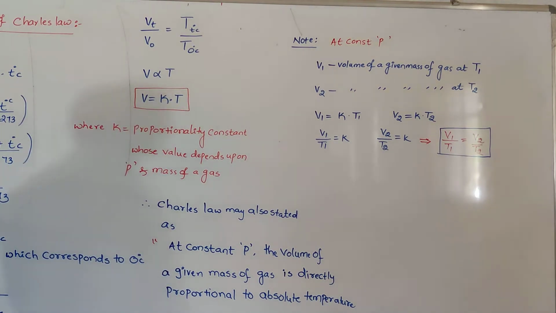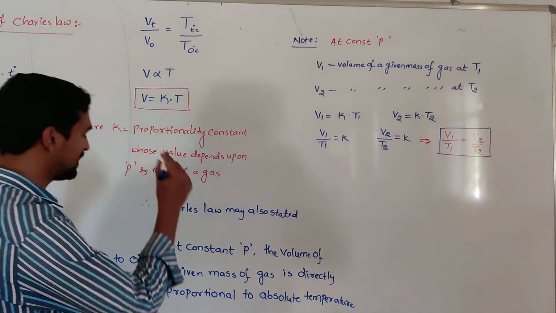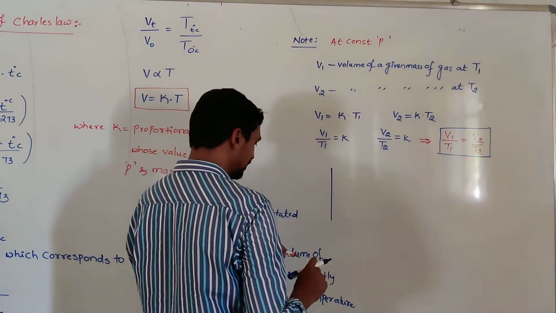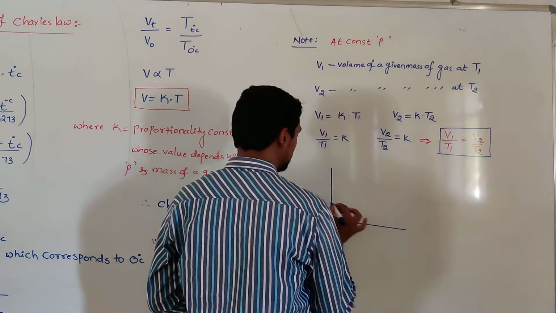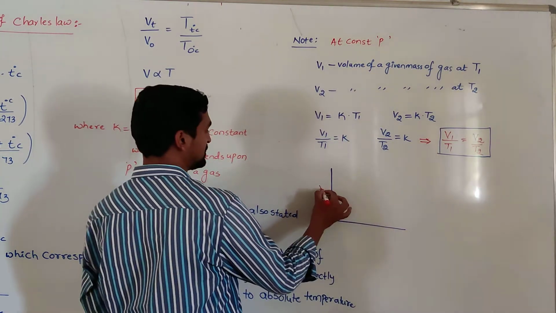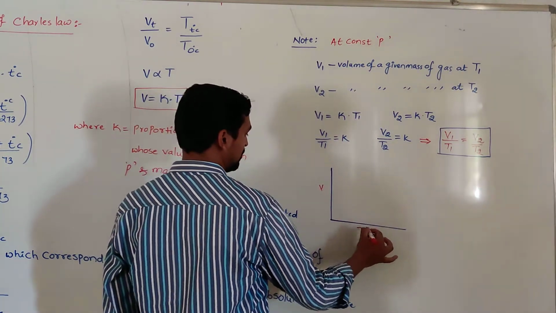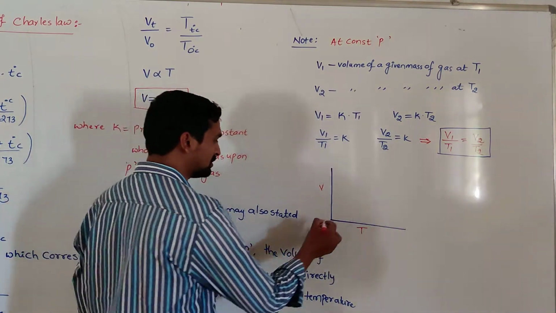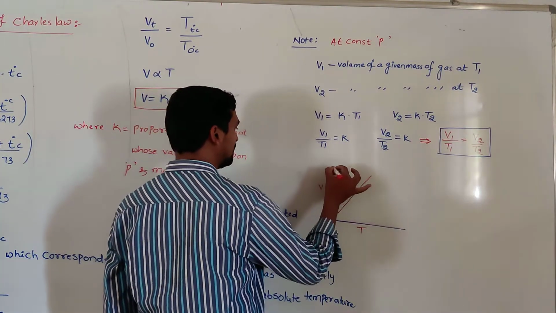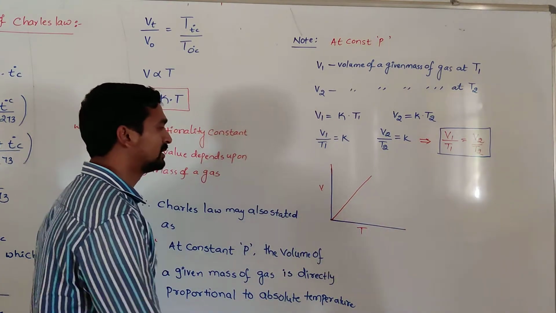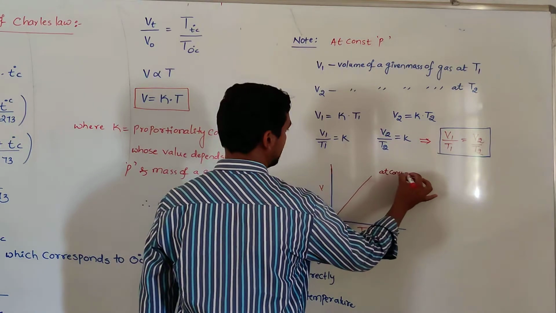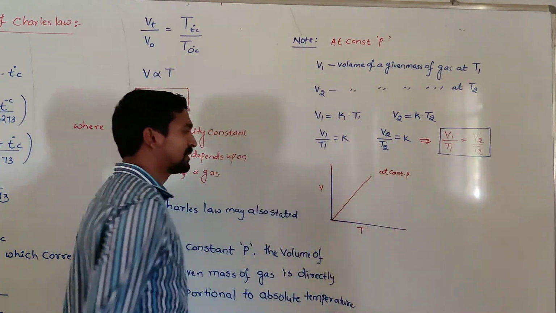And what are the graphical representations? So this is very clear. The very first graphical representation is volume versus temperature. As the temperature increases, the volume also increases, so we get a straight line like this at a constant pressure.